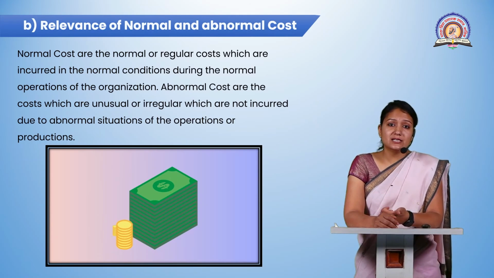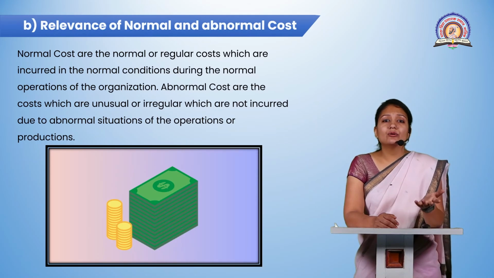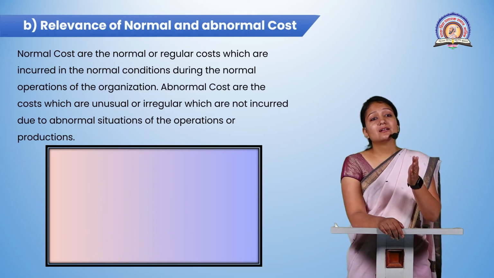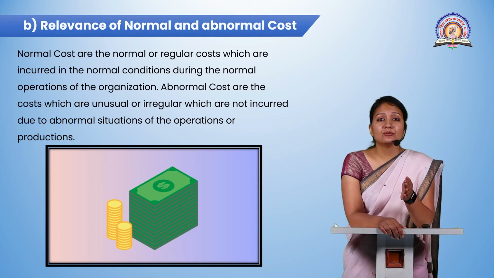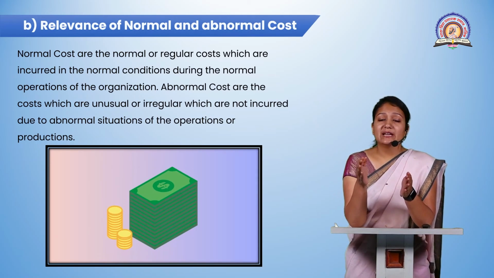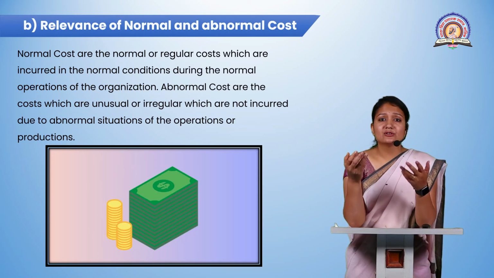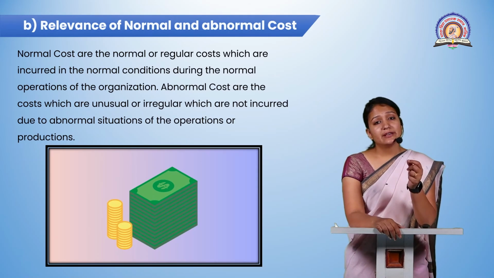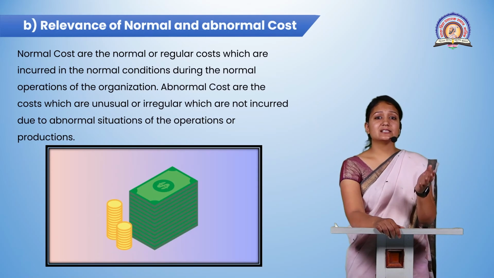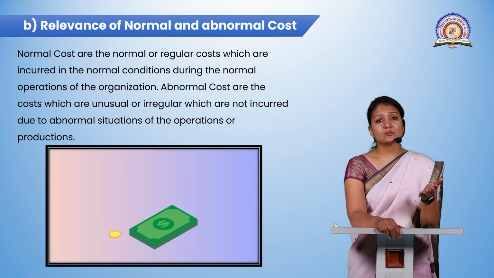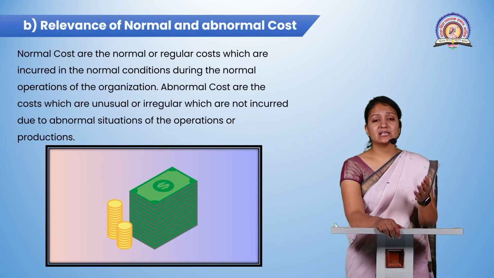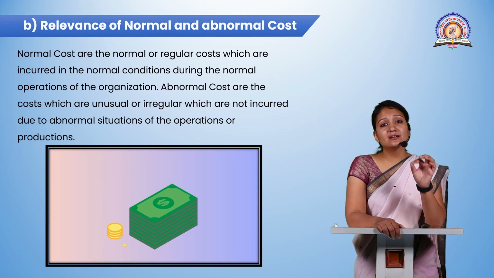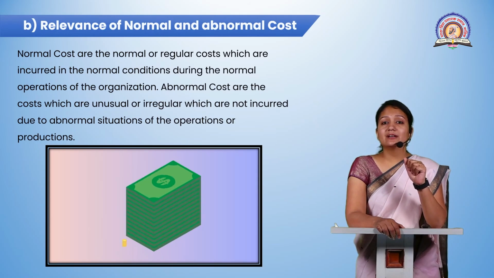you want to carry stationery for your business, but that is nominal charges, or that is the normal cost, that is the regular cost you incur for your business, because you know every month I have to pay a certain cost, because it is a normal activity of a business, it is a normal thing for my business. So take stationery charges, electricity charges, small transportation charges, any daily activity charges. These are the normal costs which are incurred while we talk about the relevance of a normal cost.